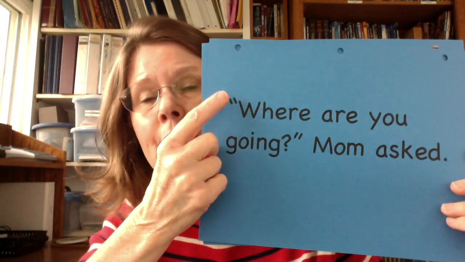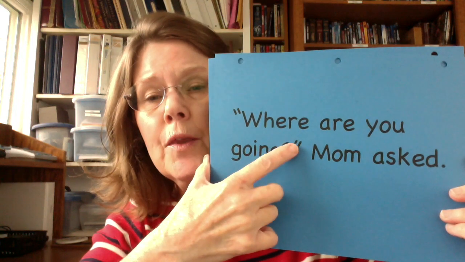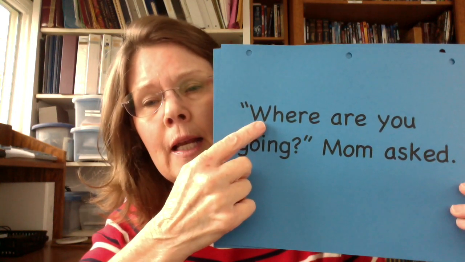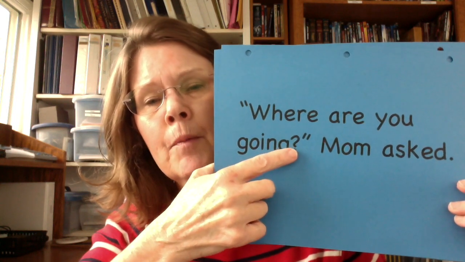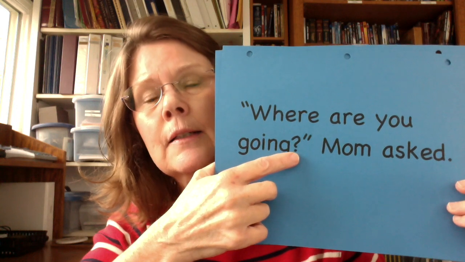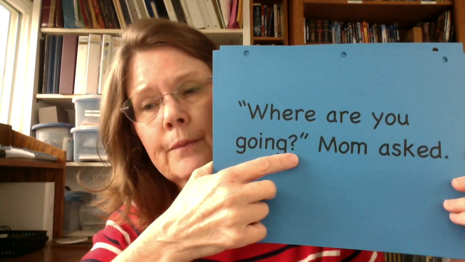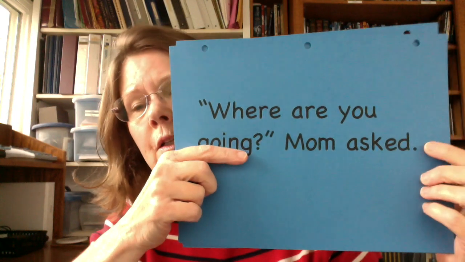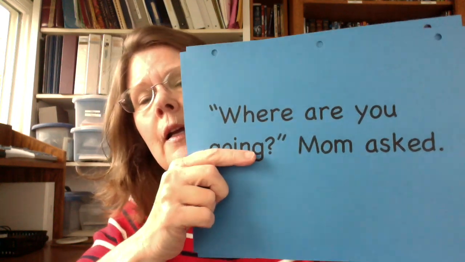Well, three, because you have to put your quotation marks around what the person said. It has to have a capital at the beginning, and whatever punctuation mark you're using has to be inside the quotation mark. And then, of course, you put your other punctuation at the end of the sentence. All right, that's one way. I'm going to give you another one, and it's the same kind of thing exactly.